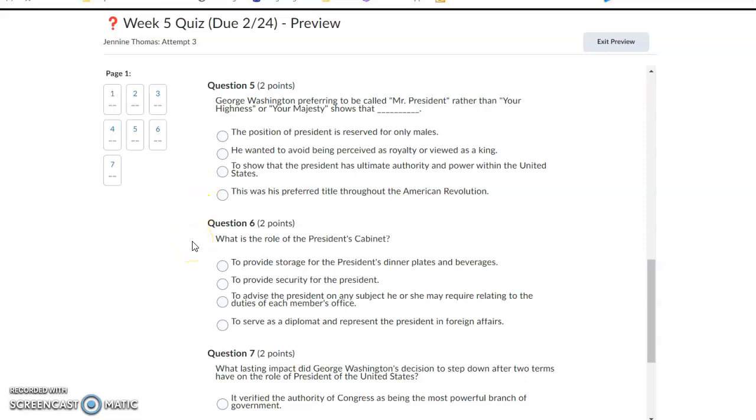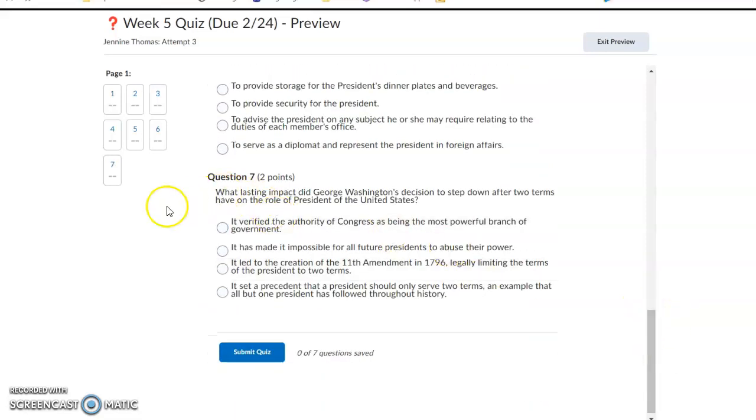Number 6, what is the role of the president's cabinet? To provide storage for the president's dinner plates and beverages, to provide security for the president, to advise the president on any subject he or she may require relating to the duties of each member's office, to serve as a diplomat and represent the president in foreign affairs.